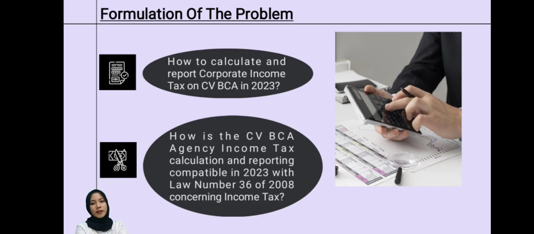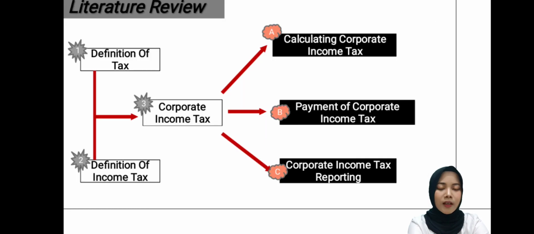And the next is formulation of the problem. The first is how to calculate and report corporate income tax at CV Bangkit in 2023, and the second is how is the CV Bangkit corporate income tax calculation and reporting compatibility in 2023 with law number 36 of 2008 concerning income tax. Below there are three discussions about literature review, consisting of the first definition of tax, the